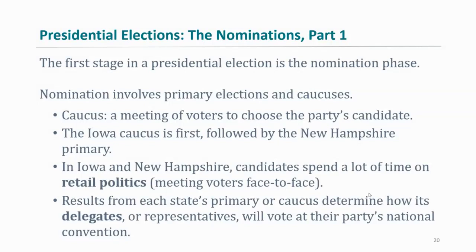So the first stage in a presidential election is the nomination phase, right? So nomination involves primary elections and caucuses, right? Of course, we talked about this in previous chapters, right? A caucus, of course, is a meeting of voters to choose the party's candidate. We talked about how the states that have the caucuses, like the Iowa caucus, which is the very first primary election event that we have in all the states. Iowa goes first, as I mentioned, right? The Iowa caucus is first, followed by the New Hampshire primary, right?